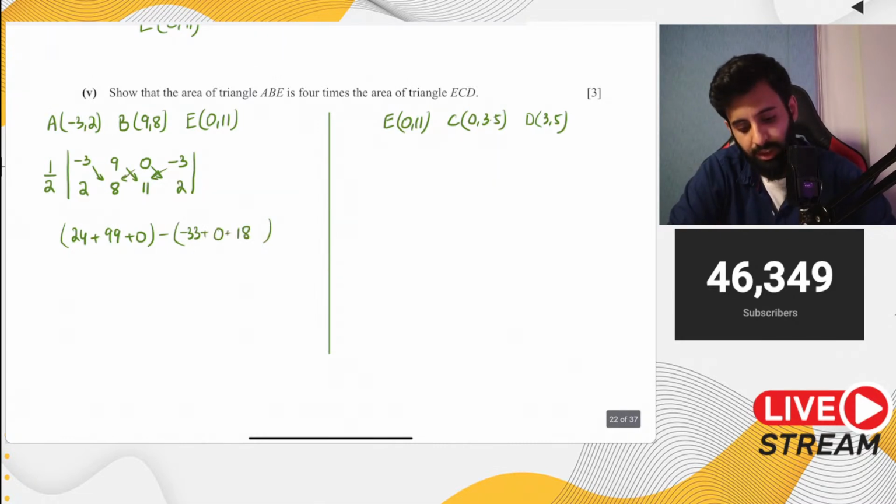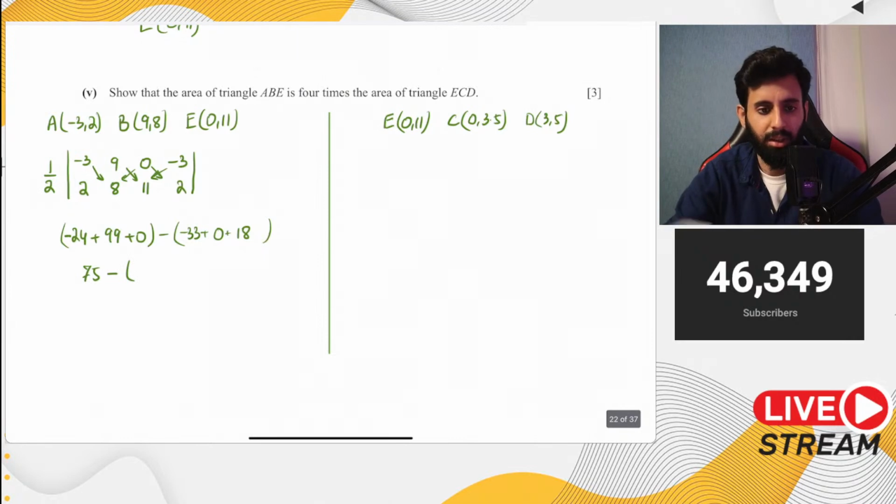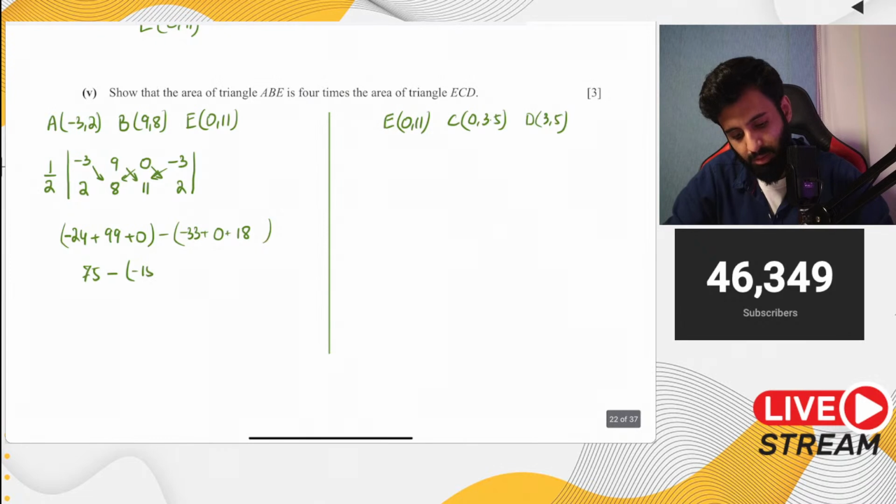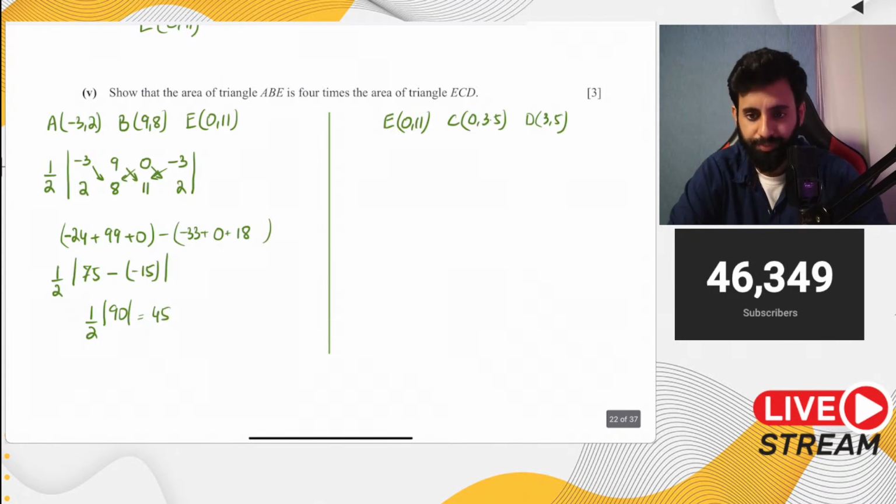So minus 24 plus 99, that's 75. Then we have minus 33 plus 18, which is minus 15. Don't forget that this is still inside the modulus. So 75 minus 15 is 90. Half into 90 is equal to 45. Okay.